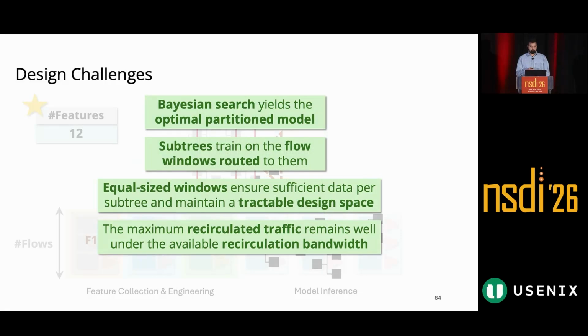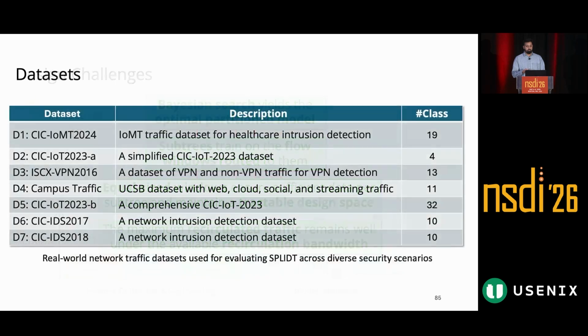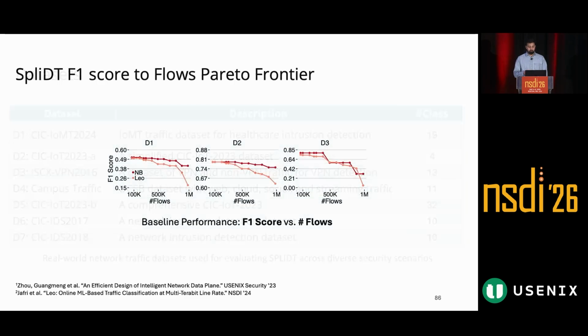With all our design concerns addressed, let us see how different components of SPLIT come together to deliver strong results. We use these 7 different datasets for our evaluations that span IoT traffic classification, VPN identification, and network intrusion detection. I will show the results corresponding to D1 to D3, but all the datasets show similar trends.